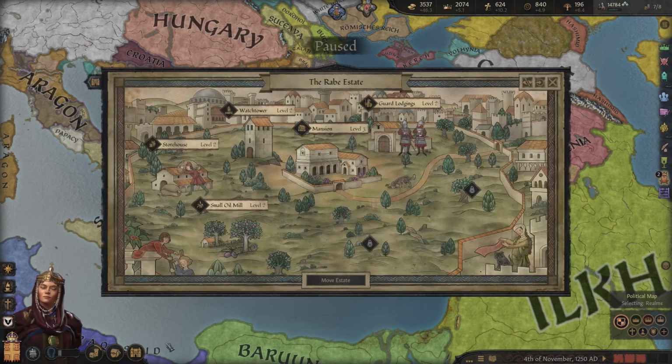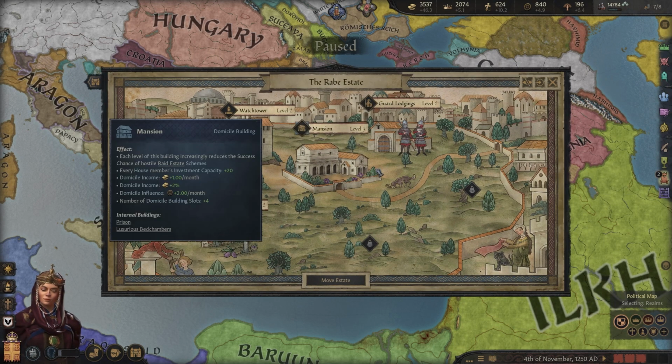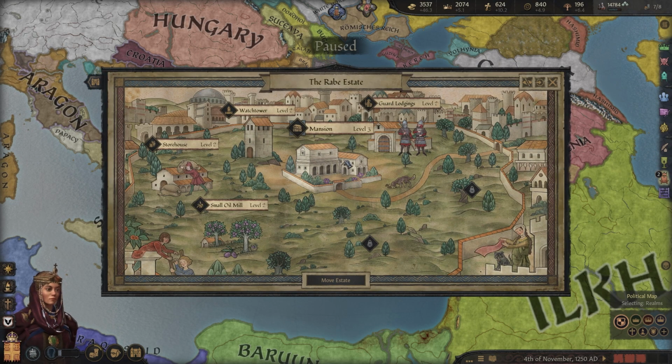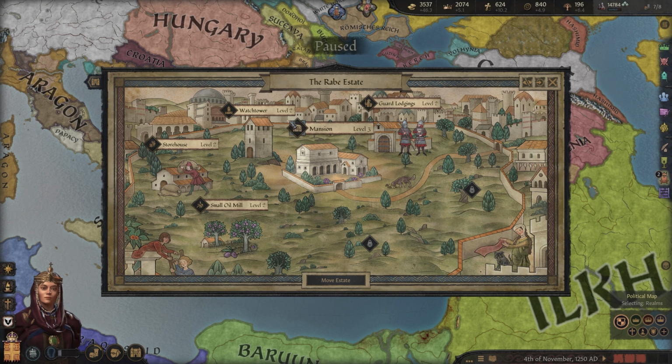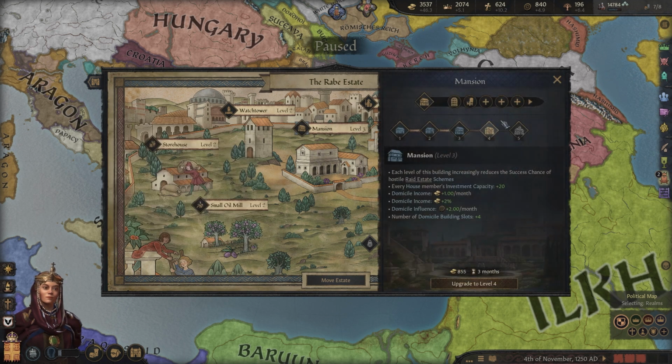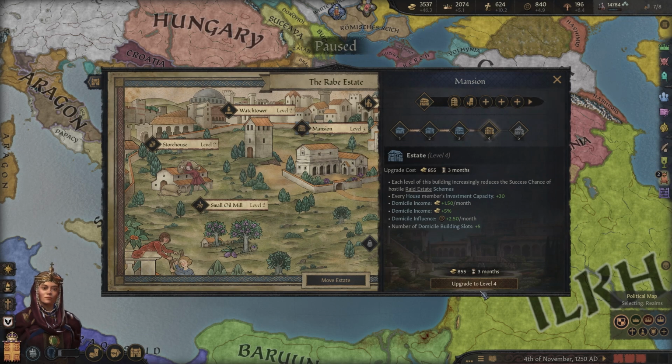One of the really cool things about that too is we get the estate system, which works a little bit similar to how your mercenary camps and stuff would have worked before, where you can upgrade all these things. And we are going to be doing some of that. I want to upgrade to another level of mansion here, so let's build up our estate.